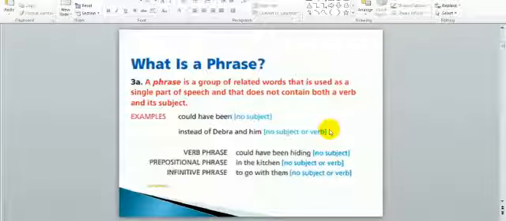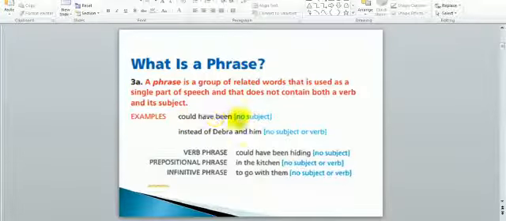The phrase is a group of related words used as a single part of speech and that doesn't contain both a verb and its subject. A group of words that doesn't have one of two, subject or a verb. Let's go to the examples. It will explain more easily.